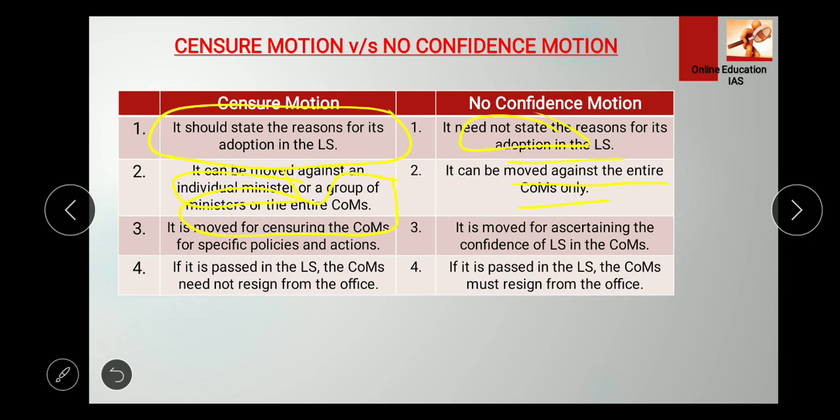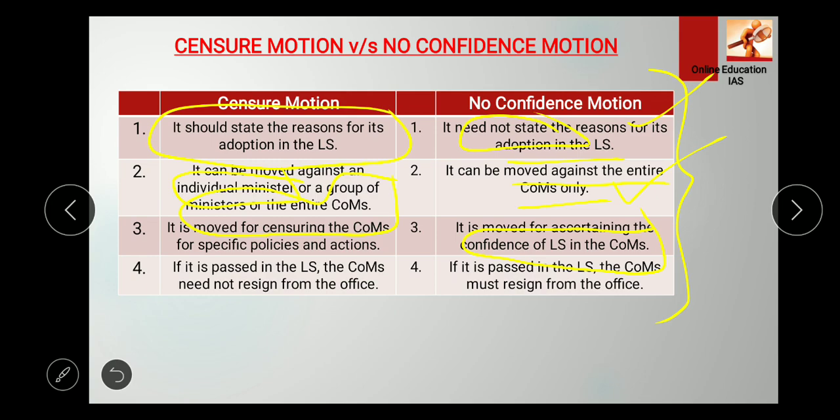So from there only you can get the fact that the reasons were not specified. So this is true. The entire COM, it was moved against the entire COM, this was true. And if it is moved for asserting the confidence of Lok Sabha in the Council of Ministers, and if it gets defeated, so they have to resign, right? So this is something which you have felt in the previous year. If you're following the current affairs, it is the current affair part, right? And fourth is, if it is passed in the Lok Sabha, the COMs must resign from the office.